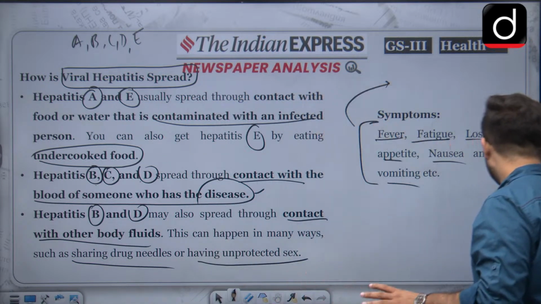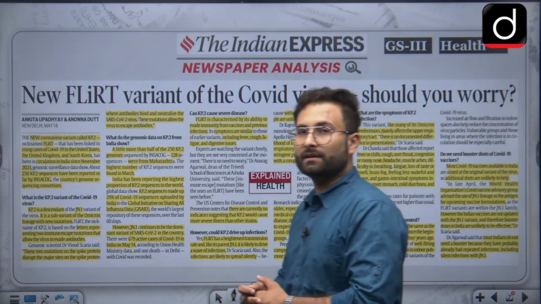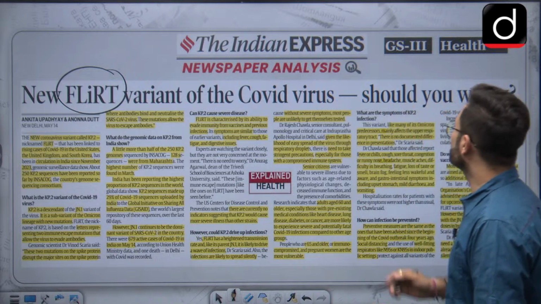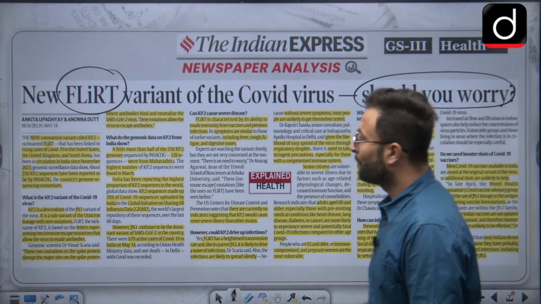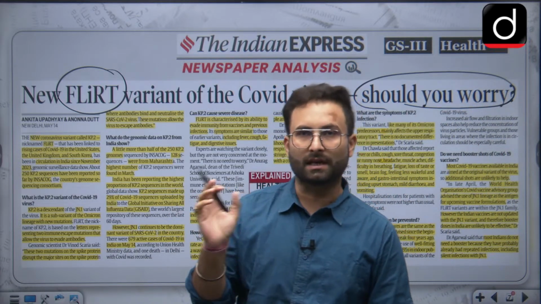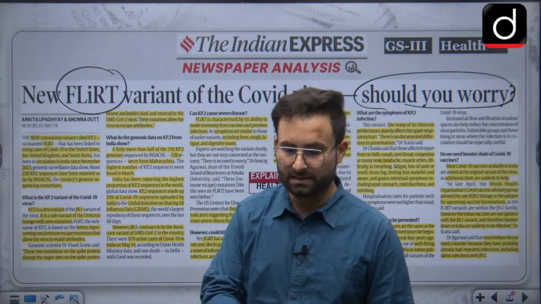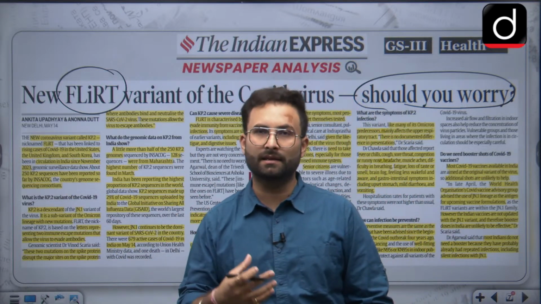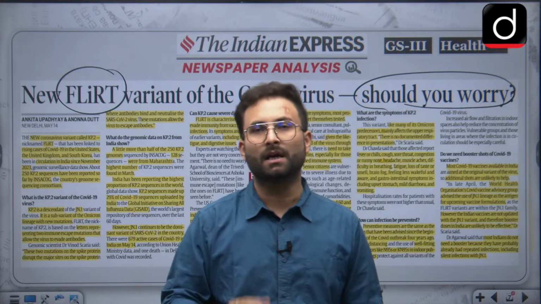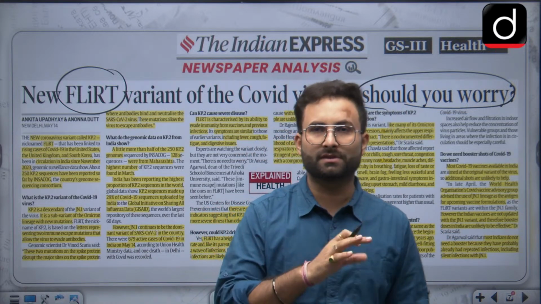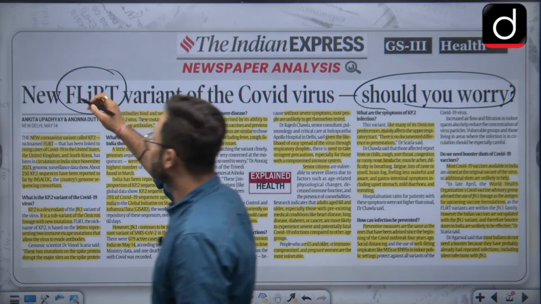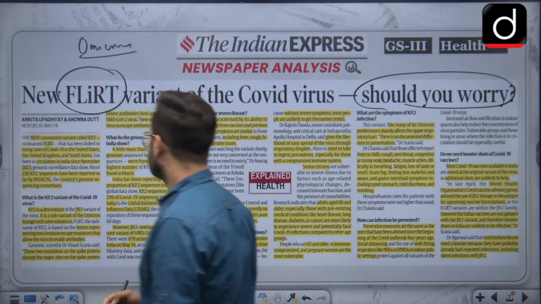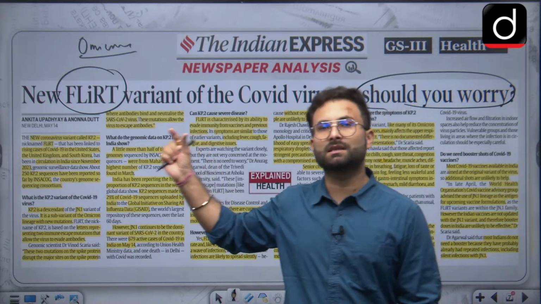So now moving further, let's see the new variant, that is the FLIRT variant of the COVID virus. Should you worry or not? First I will tell you the crux of this article, and then we will read it. COVID is a virus and it is going through various mutations, and various variants have come into the picture. The previous variant was related to Omicron. Omicron was the last variant, and these are subtypes of Omicron.